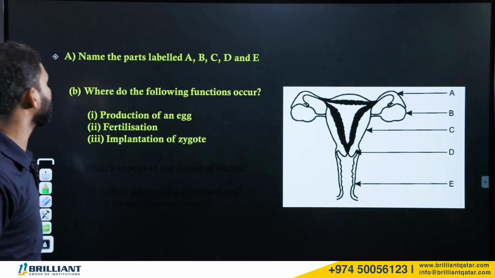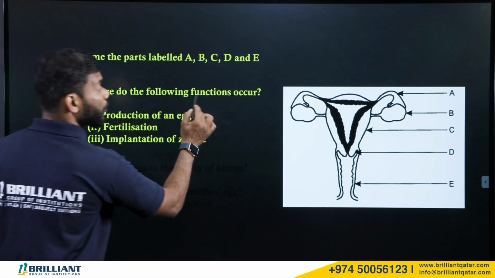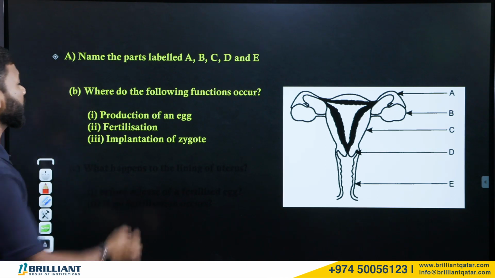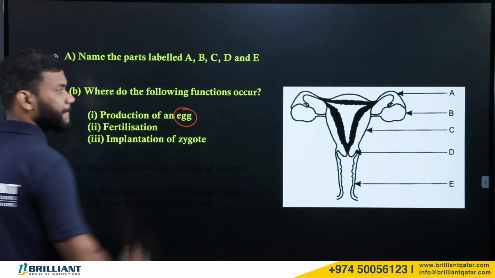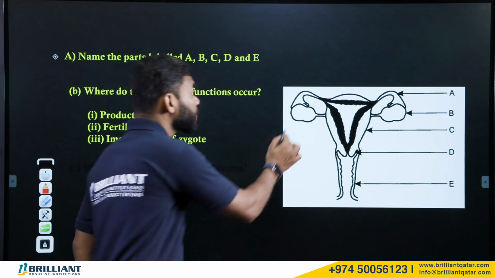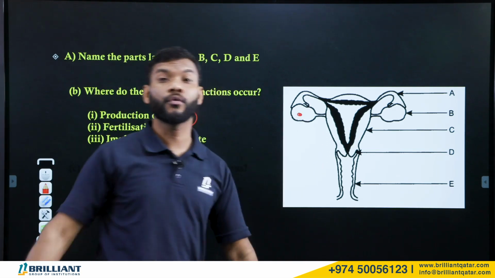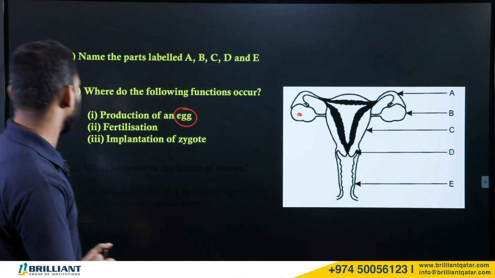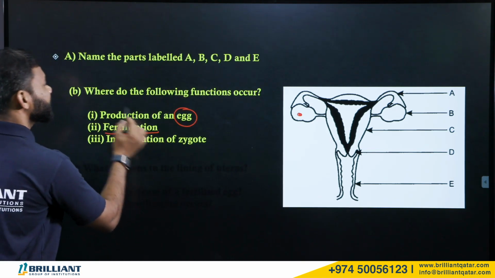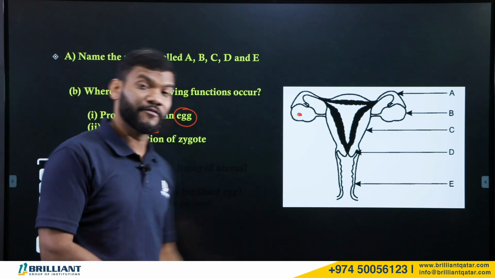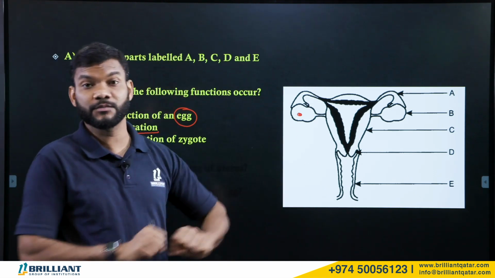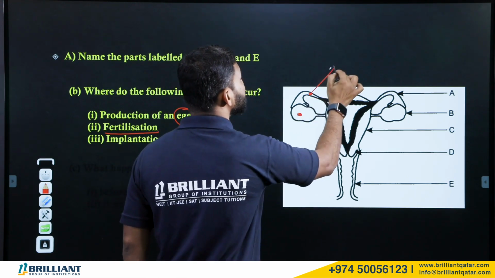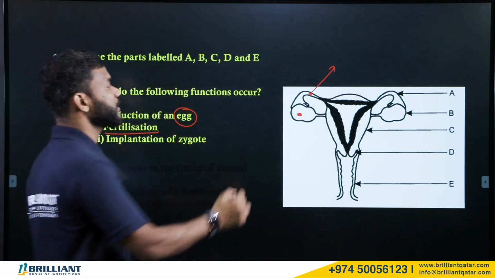Now there are still questions. Where do the following functions occur? Let us see the following functions. First one, production of egg. Who produces the egg? Egg is produced by the ovary. Ovary is the site where the egg is produced. Second question, fertilization. Where does fertilization occur? The fusion of male and female gametes, which we have discussed before, occurs in the fallopian tube here.